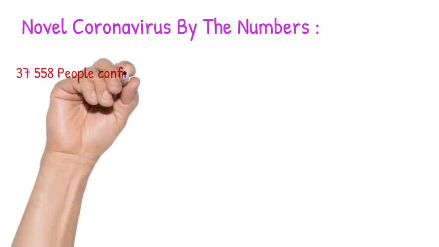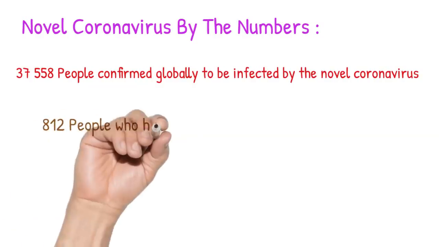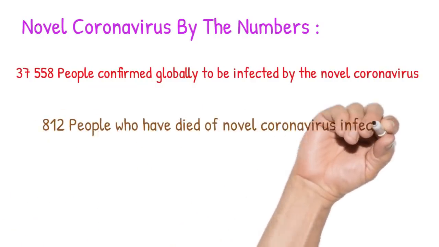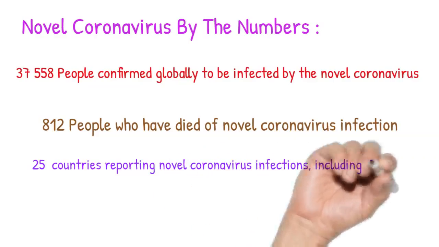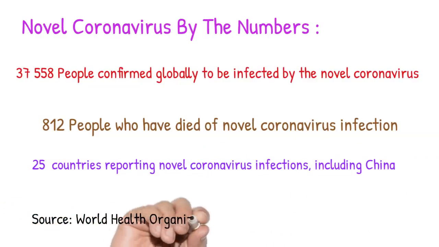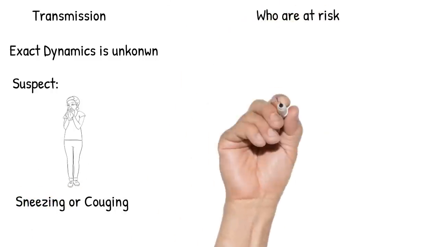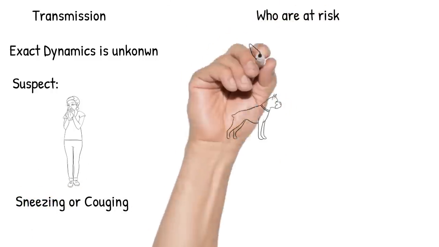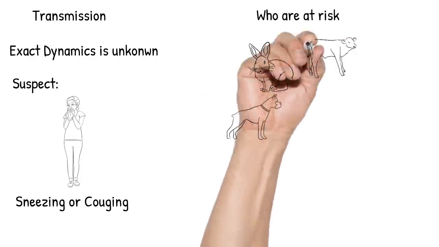According to the World Health Organization's 9th February situation report, around 35,500 people are infected globally and more than 800 people died and 25 countries are affected. The exact dynamics of this virus is still unknown, but it is suspected that by sneezing or coughing, one infected person can cause human-to-human transmission of this virus.